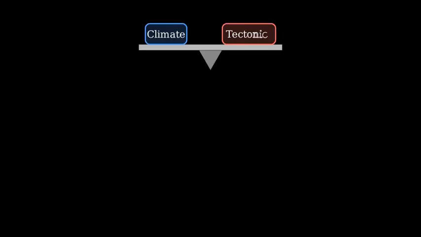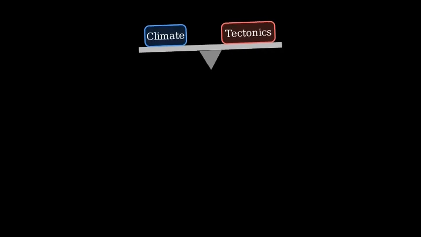Welcome to Tectonic Geomorphology. A central question is this: how much do climate factors like rain, temperature, and ice versus tectonic factors like rock uplift and faulting control denudation rates and patterns? Think of it like a balance. Sometimes climate seems heavier, sometimes tectonics dominates. The truth often lies in their interaction.